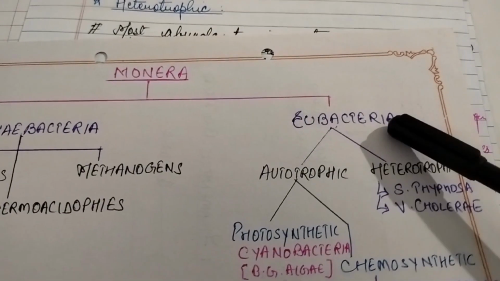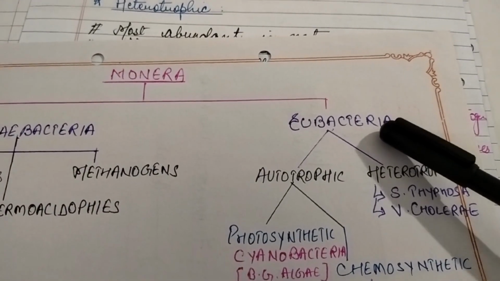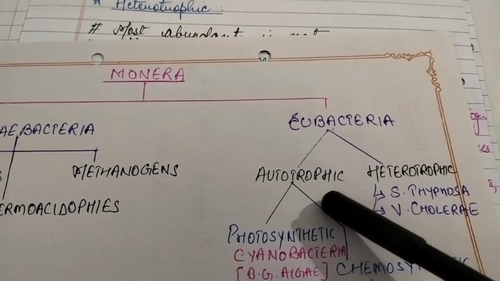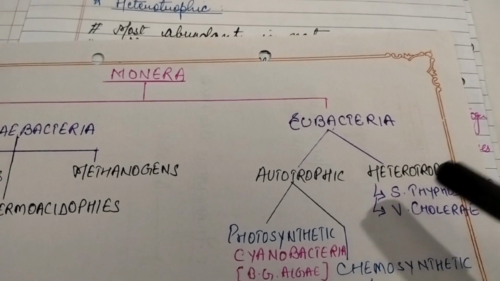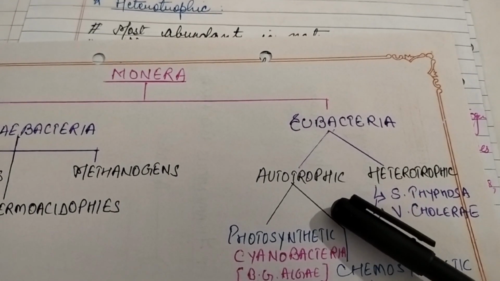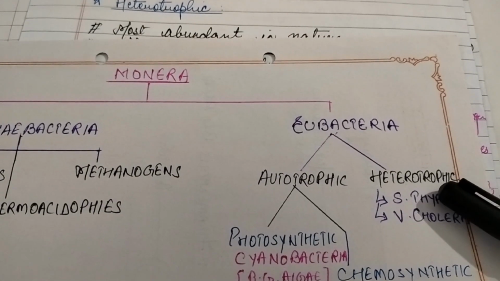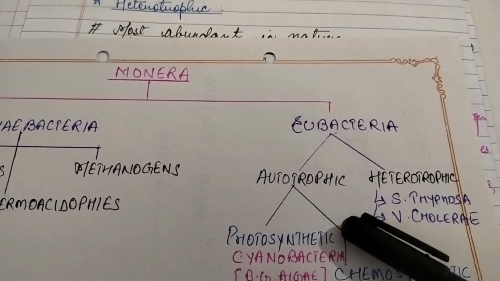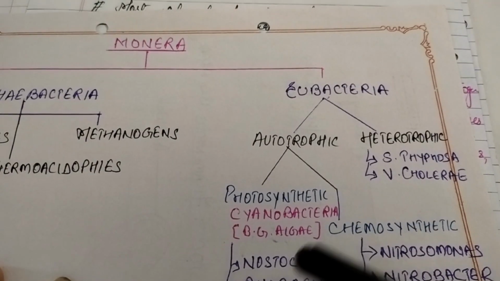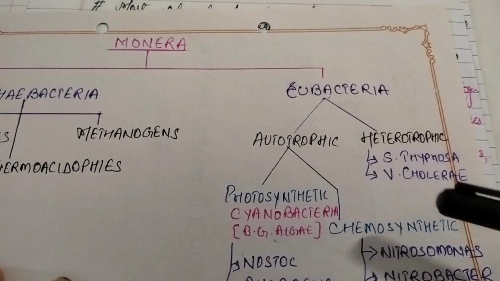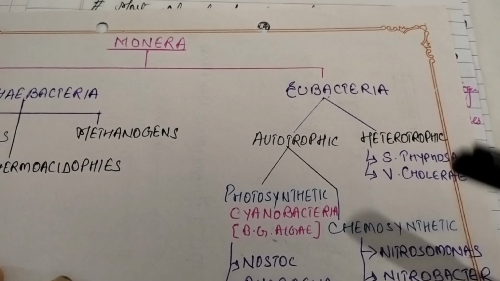Then eubacteria were the true bacteria. Depending upon the mode of nutrition, they were divided into two types, autotrophic bacteria and heterotrophic bacteria. Autotrophic, which prepare their own food, and heterotrophic, which depend on other organisms for food. Autotrophic bacteria were again divided into photosynthetic bacteria and chemosynthetic bacteria.